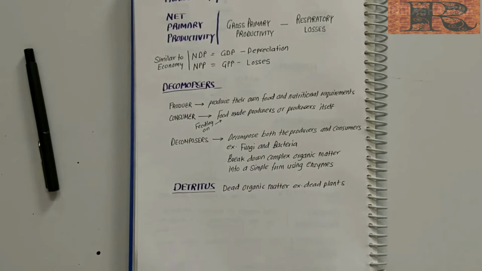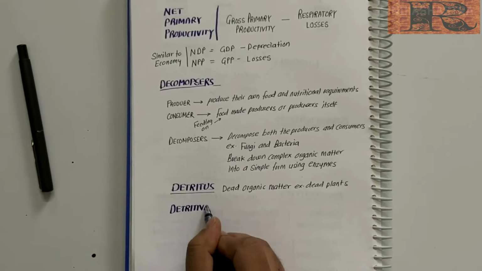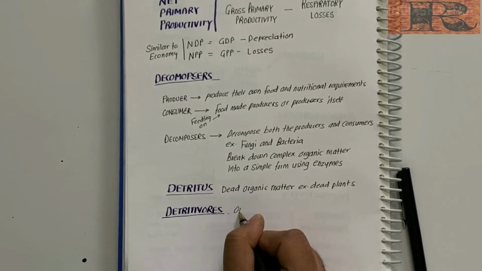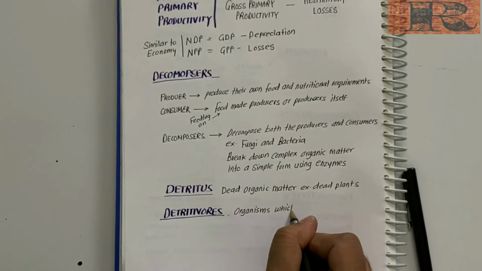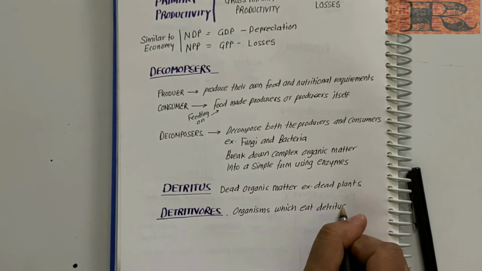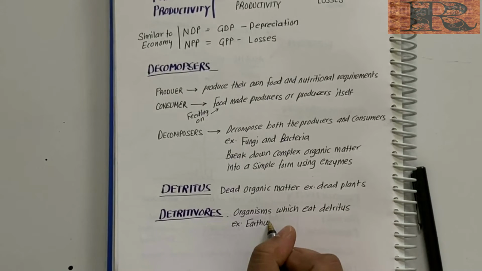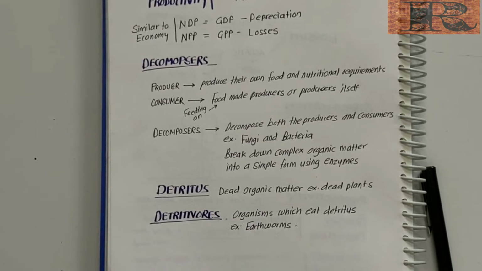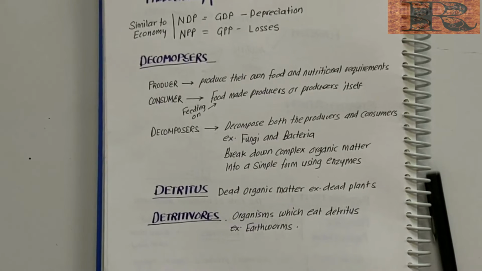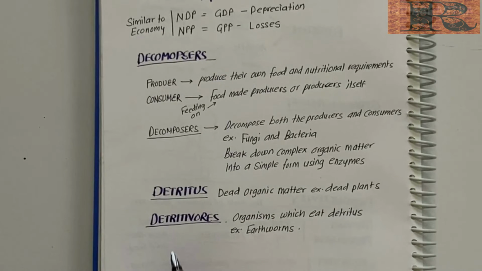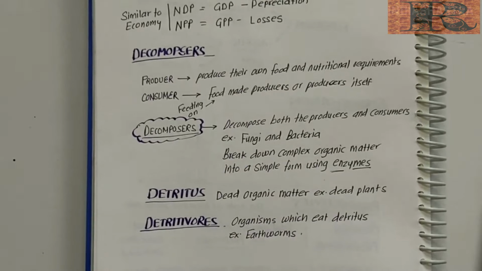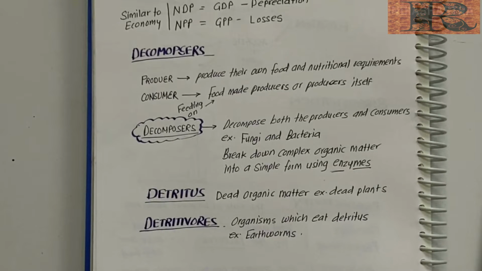Those who eat detritus are called detritivores. They break down detritus into smaller particles by the process called fragmentation. Earthworm is a detritivore. Just remember this, those who eat detritus are detritivores, and detritus is a dead organic matter. Whereas decomposers decompose complex organic matter with the help of enzymes.